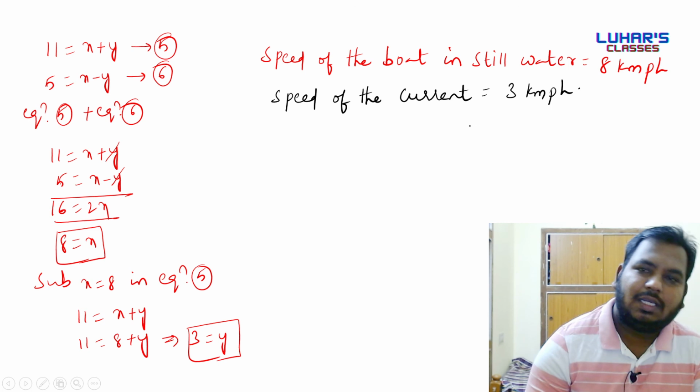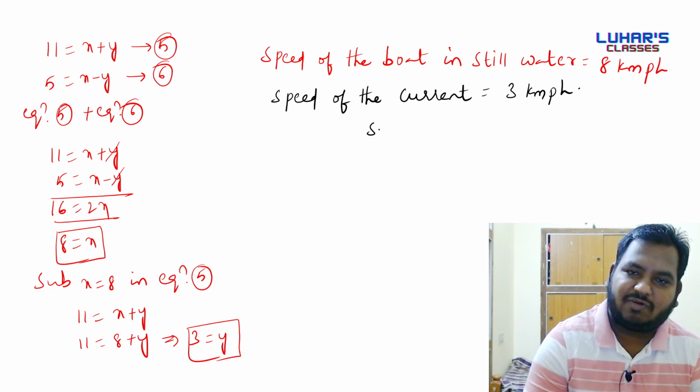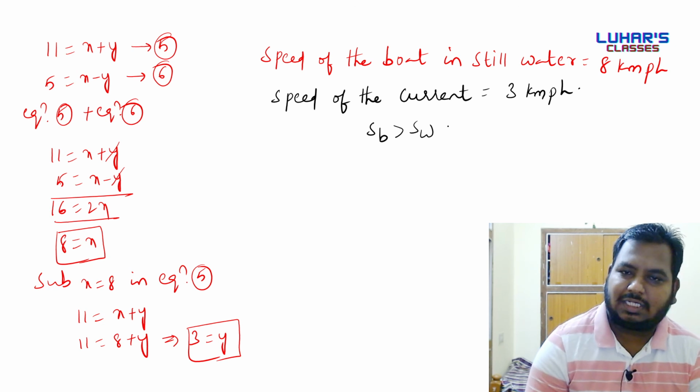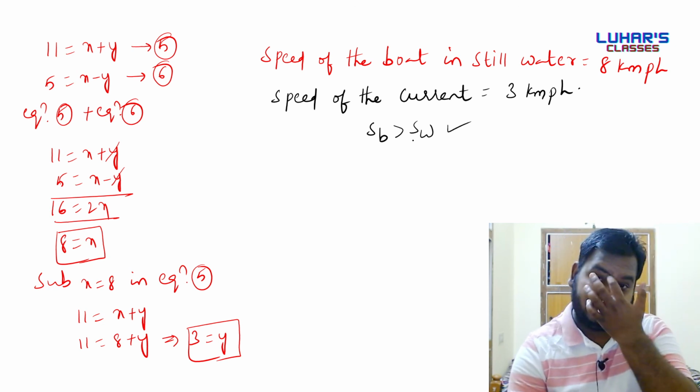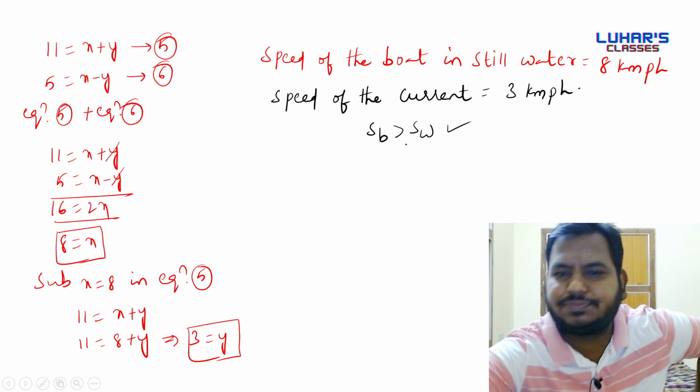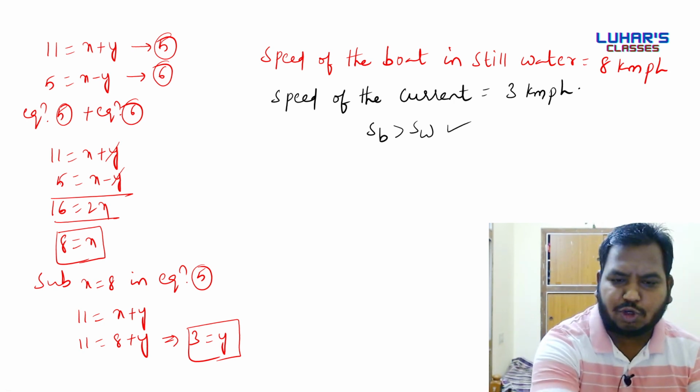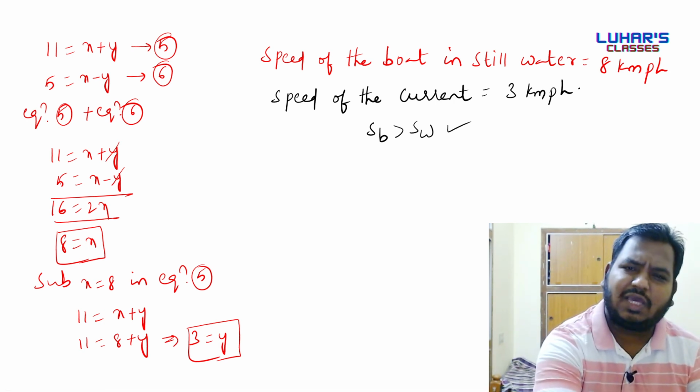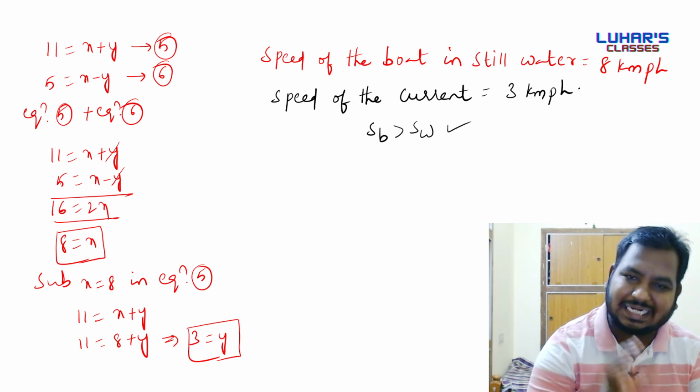Done. So in this case also we got speed of boat greater than speed of water. So we have done calculation correctly and we need not say piche mode. Done. I hope the solution is clear to everyone. If it is not clear, please re-listen.